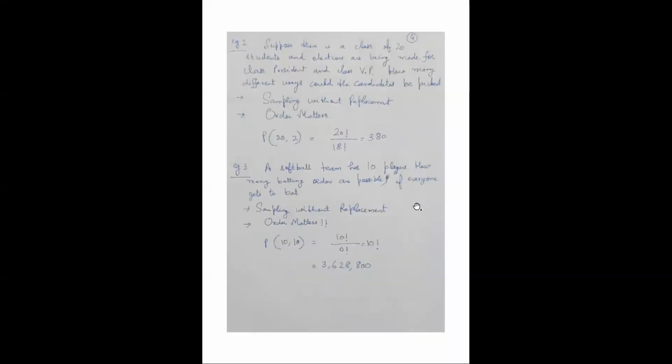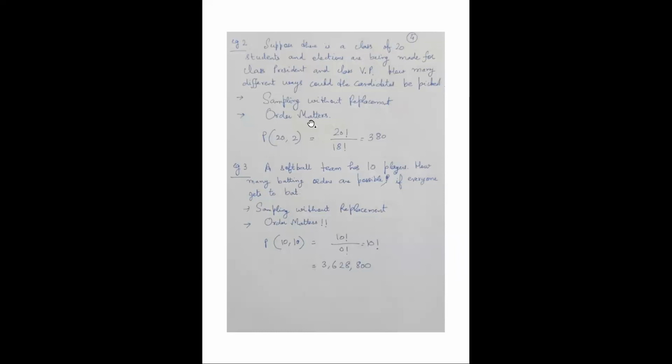Right. Then another example can be, suppose there is a class of 20 students and an election. Out of a class of 20 students, you have to choose a class president and a class vice president. How many different ways could the candidates be picked? So this is again sampling without replacement, because if a person becomes president, he cannot be vice president. So you can't place the same person in both posts.